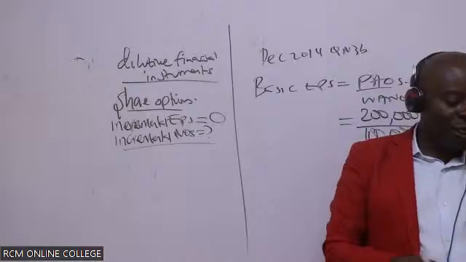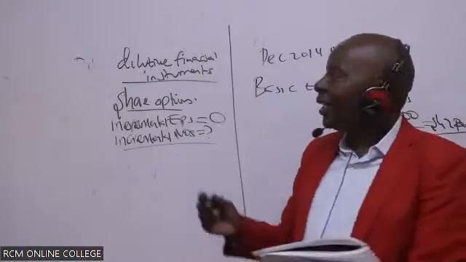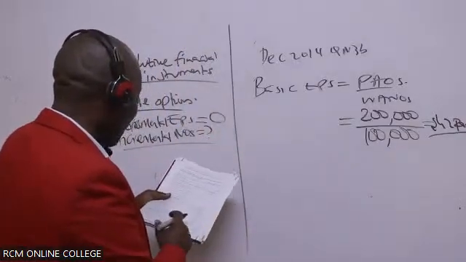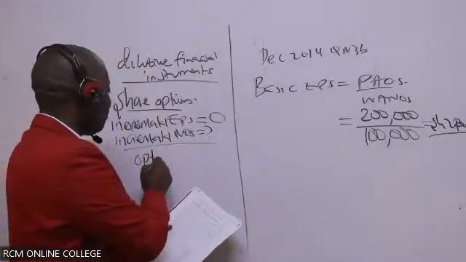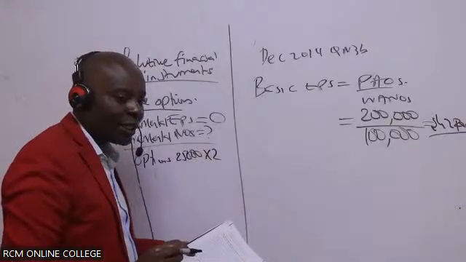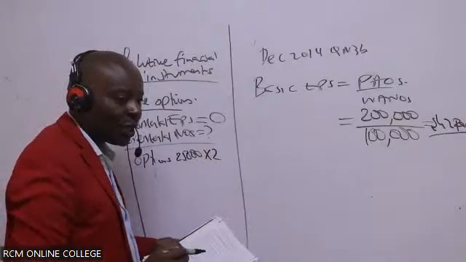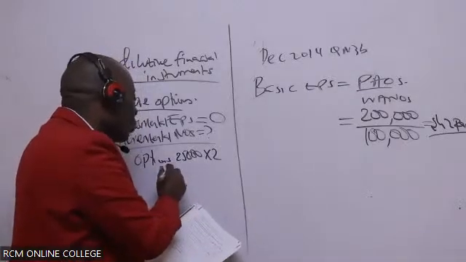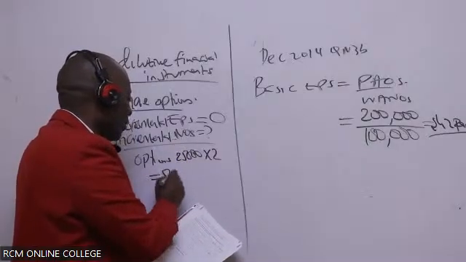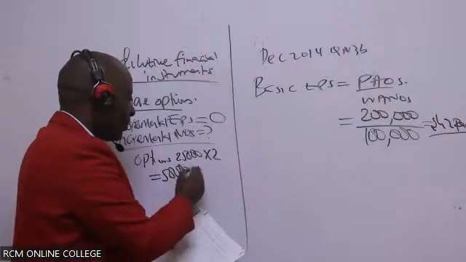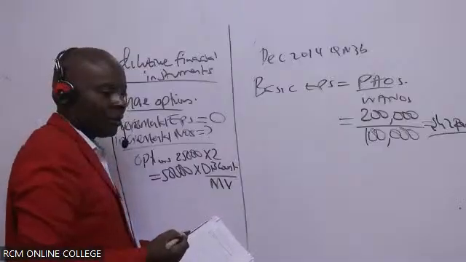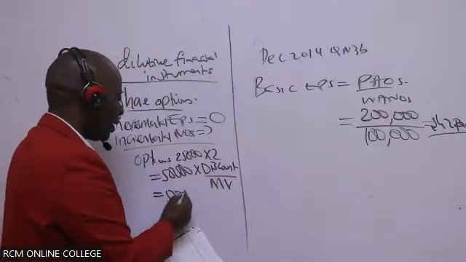Looking at this carefully, the options are 25,000, but each will give them 2 ordinary shares. So the shares which they are going to receive, part of it they are going to be given at a discount. The shares are supposed to be 50,000, and then times the discount over the market value.